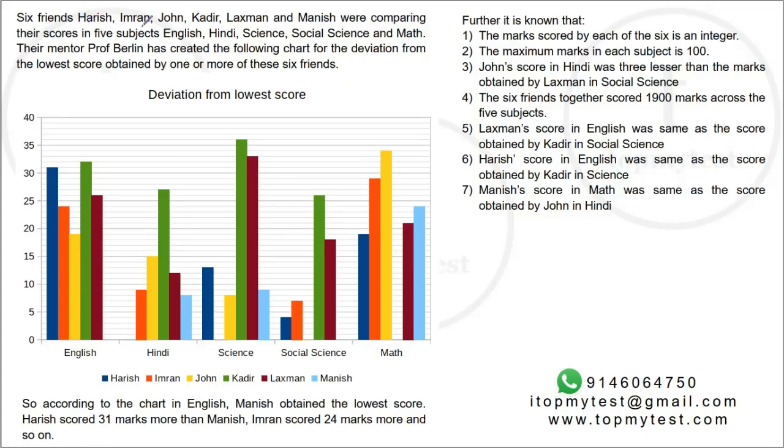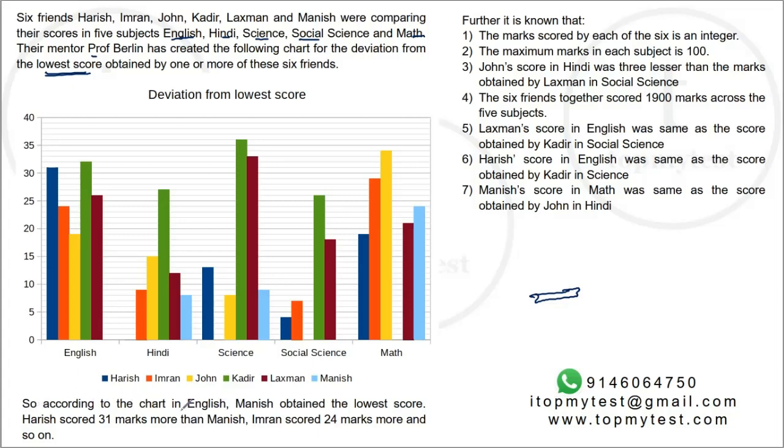6 friends: Harish, Imran, John, Kabir, Lakshman, Manish, H, I, J, K, L, and M. We're comparing the scores in 5 subjects: English, Hindi, Science, Social Science, and Maths. Their mentor, Professor Berlin, has created the following chart for the deviation from the lowest score obtained by one or more of these friends. So this is not the score by these people. This is deviation from the lowest score. If somebody has scored the lowest, that is taken as a reference, and you check how much the others have scored. So there's an information in example given.